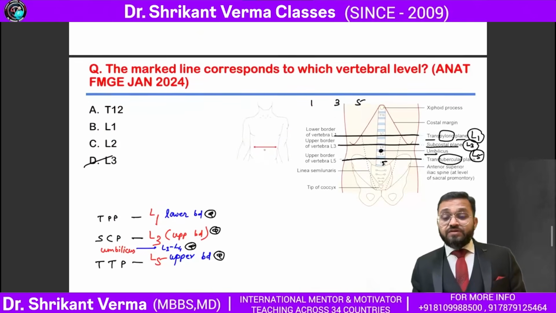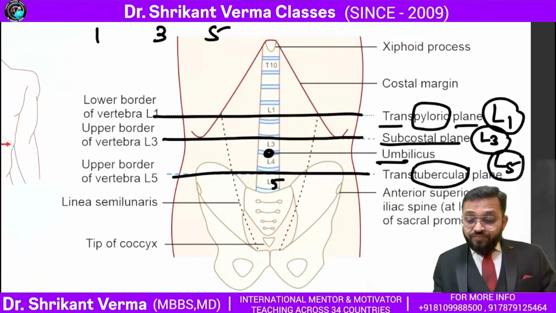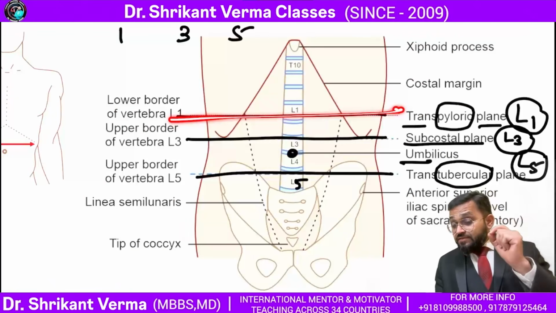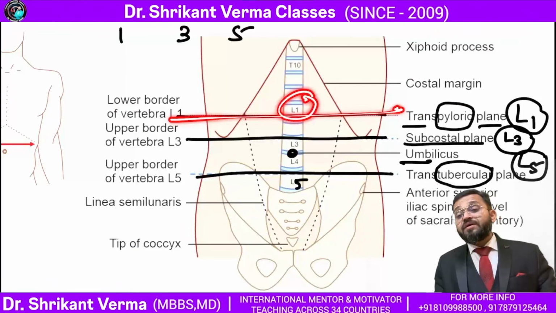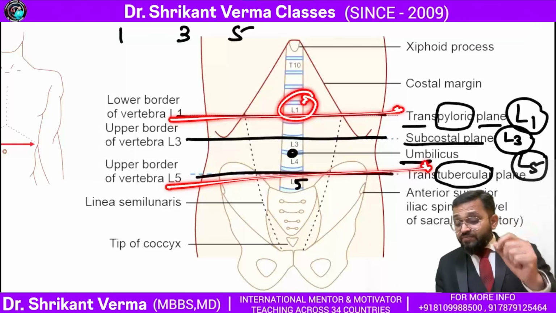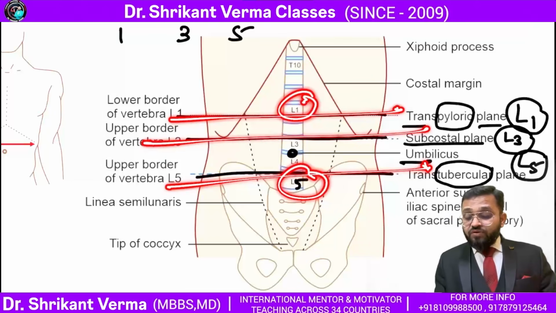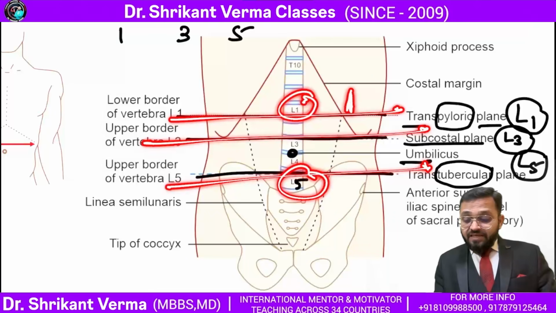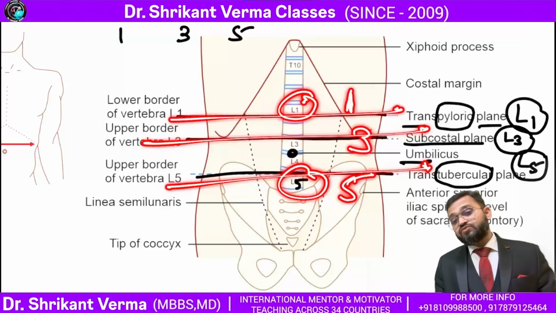Now look, they ask about the lines. I told you, the first horizontal line, the transpyloric line, passes through the first lumbar vertebra. The last horizontal line passes through the last lumbar vertebra, L5. And one more horizontal line: if this is one and this is five, give this the third number, L3.